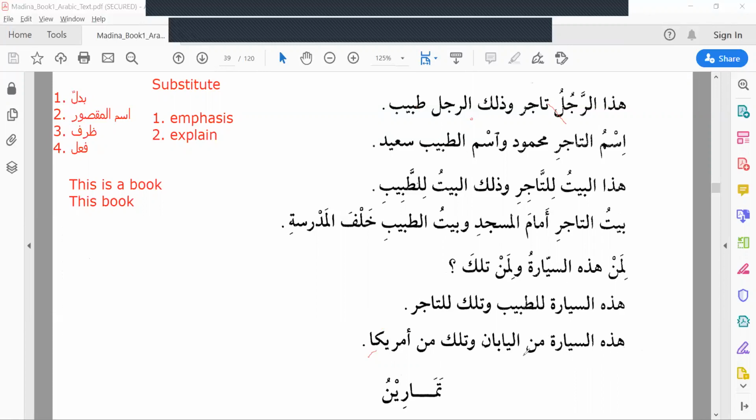هذه السيارة من اليابان وتلك من أمريكا. This car is from Japan and that is from America.